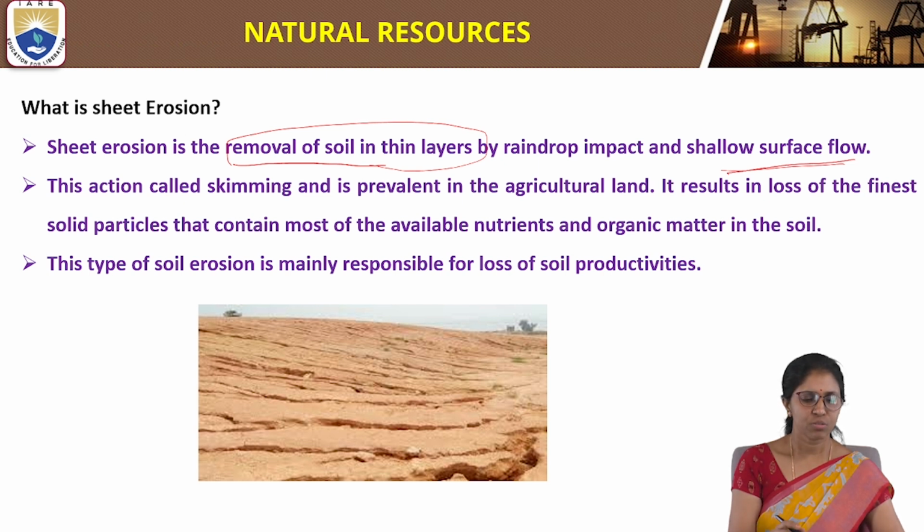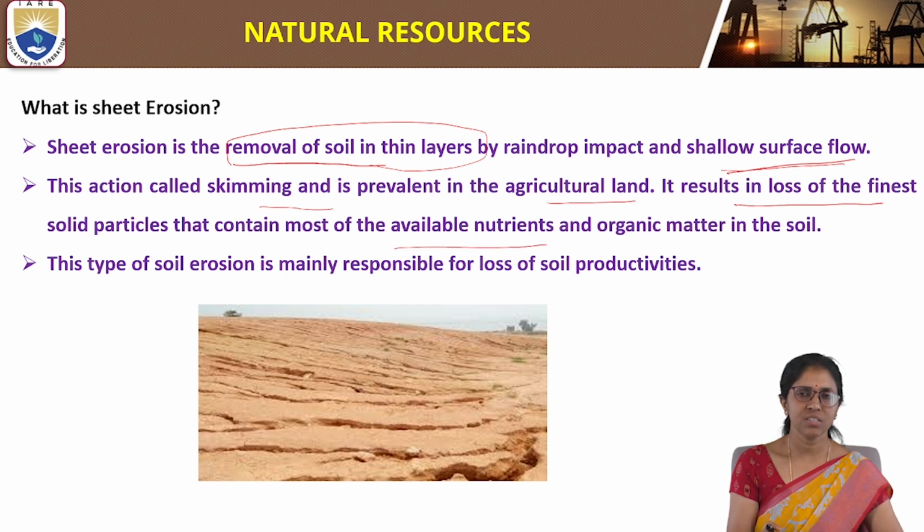This action is also called skimming, and it is prevalent in agricultural land. It results in the loss of the finest solid particles, which are very important.